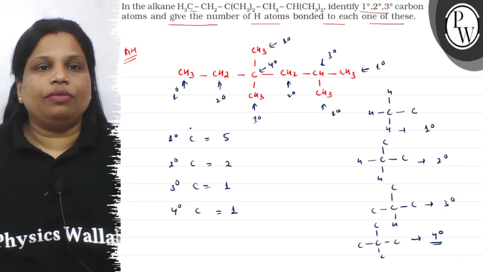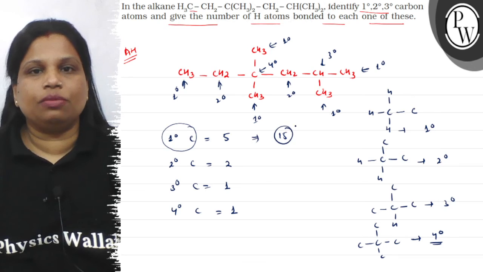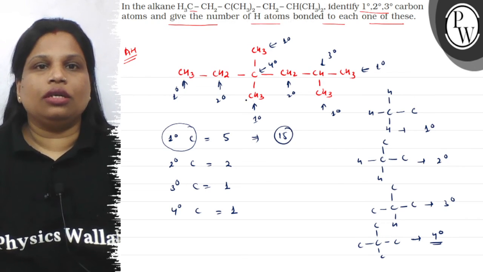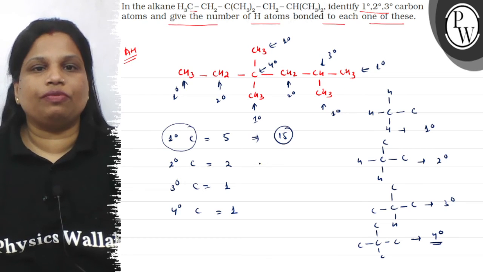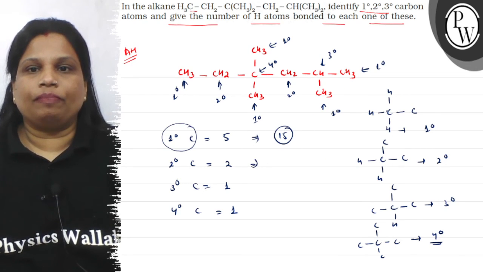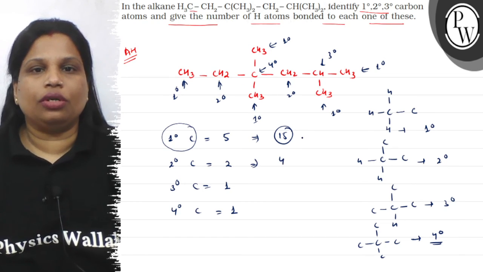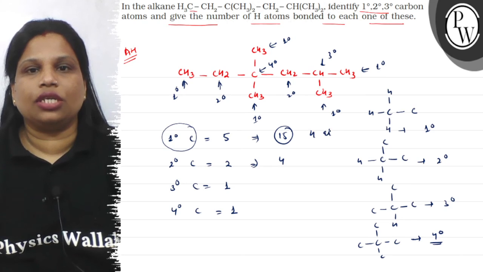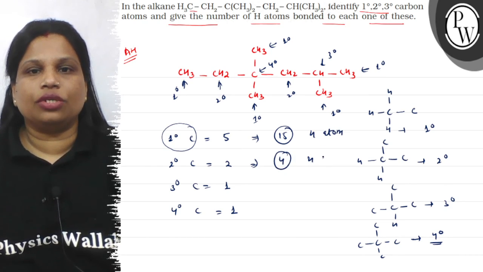Now how many hydrogen atoms are bonded to each? So in primary carbon, because in 1 carbon there are 3 hydrogen, so in 5 there will be 15 hydrogen atoms. If you count 3, 6, 9 and this is 6, so it is 15. In case of secondary, because there are 2 hydrogen atoms each, so 2 and 2, 4. Okay, 15 hydrogen atoms in case of primary. In case of secondary it is 4 hydrogen atoms.